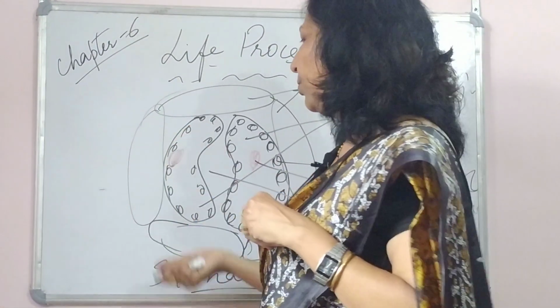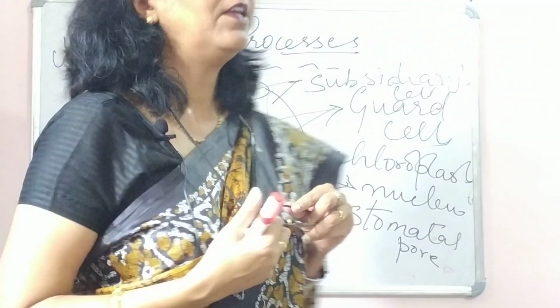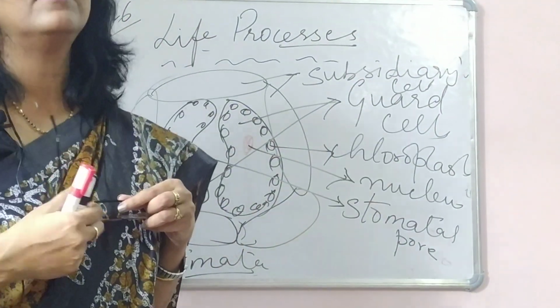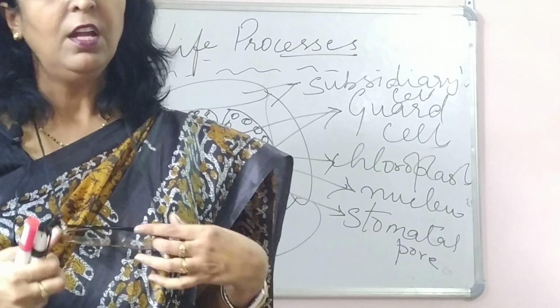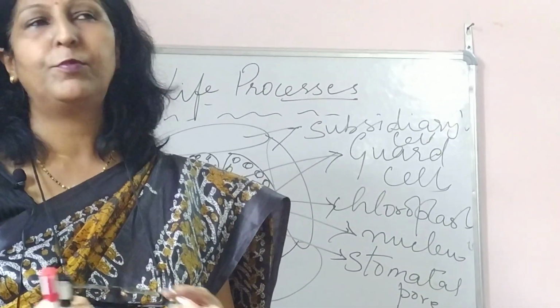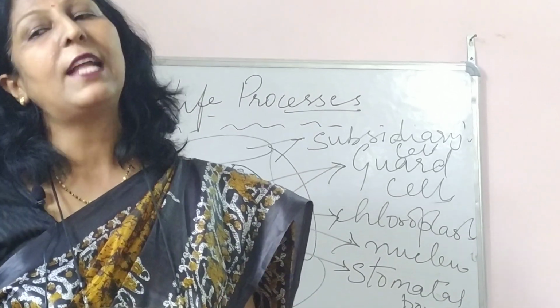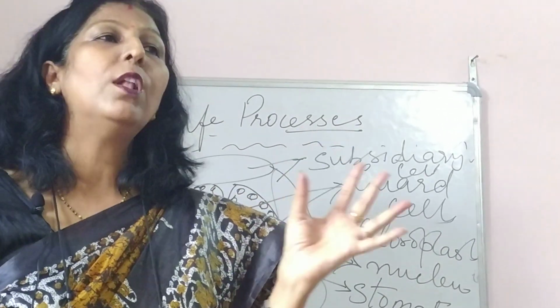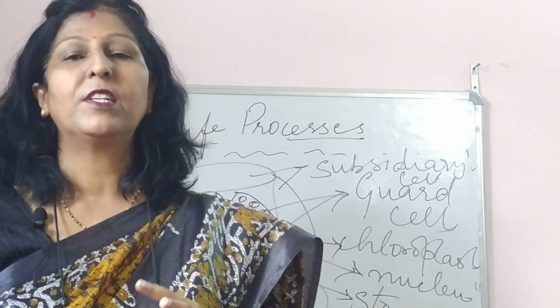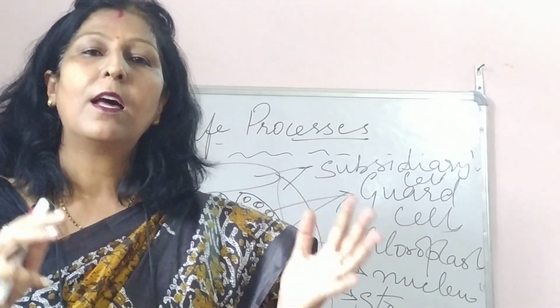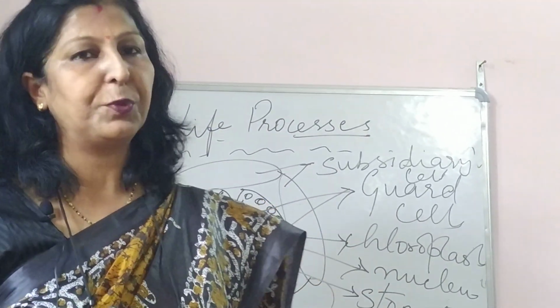Now these are the two requirements which I told you. The carbon dioxide is also important. Even water is important. So how does it get water? With the help of the roots, it absorbs water. Nitrogen is important. Nitrogen, phosphorus, all that it gets from the soil. The sunlight it gets from the sun. So all the components are required for the process of photosynthesis.